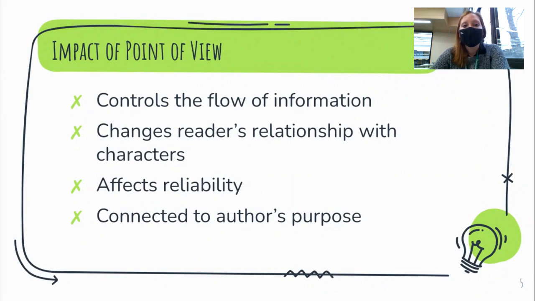It also can impact the author's purpose because, again, especially in informational texts, the way that we're getting information, the point of view that's giving us the information, is influencing what information we're being given, how it might be edited, or what biases might exist.